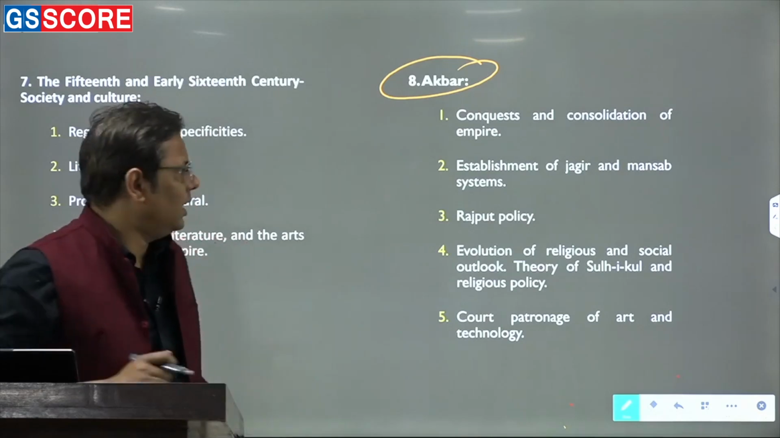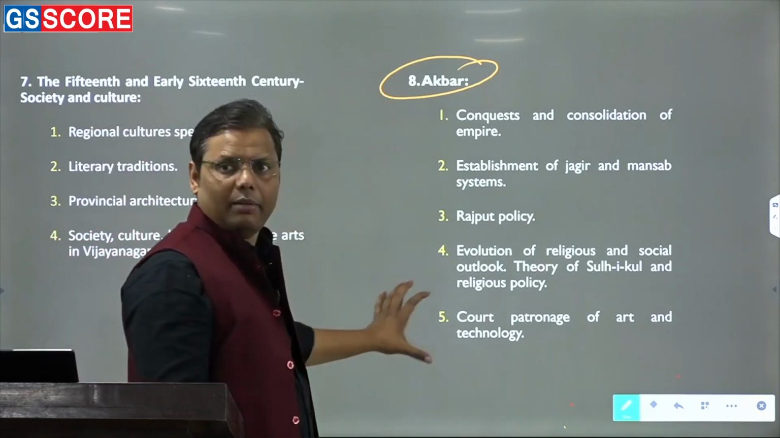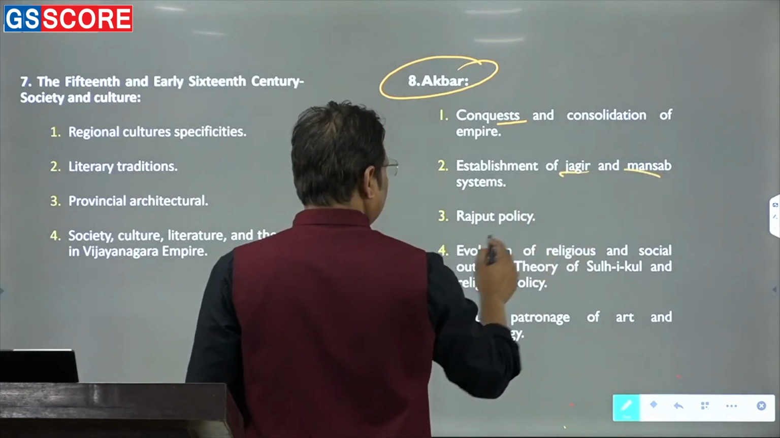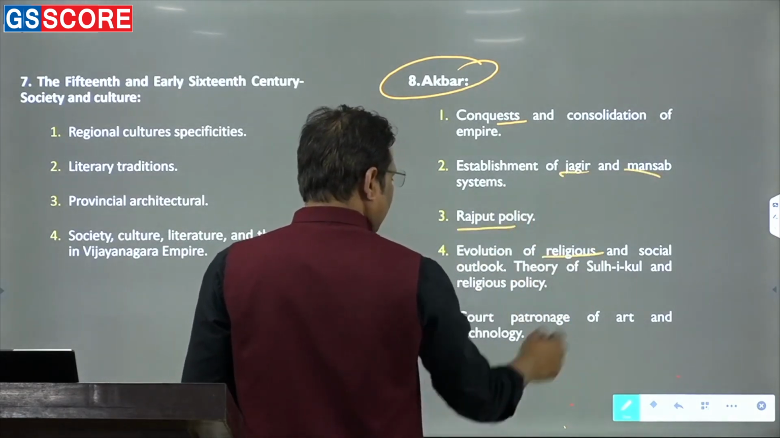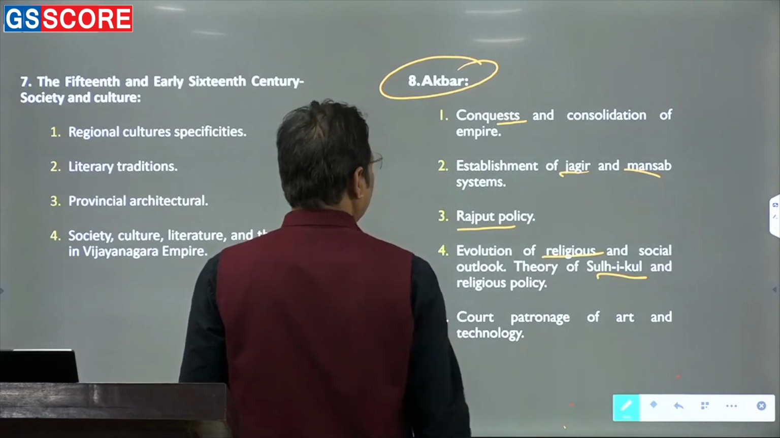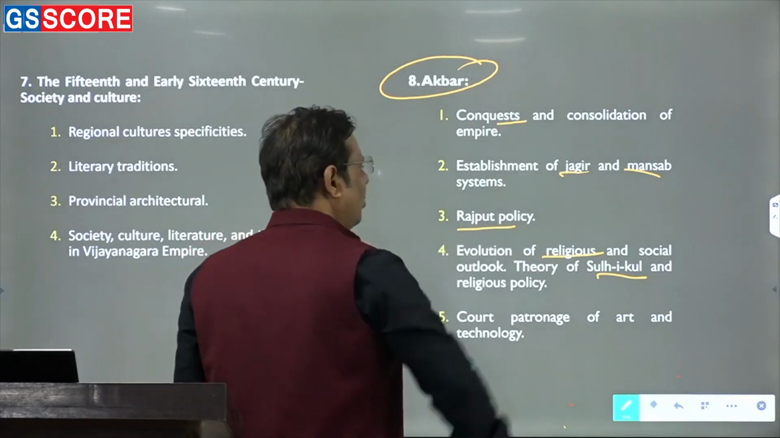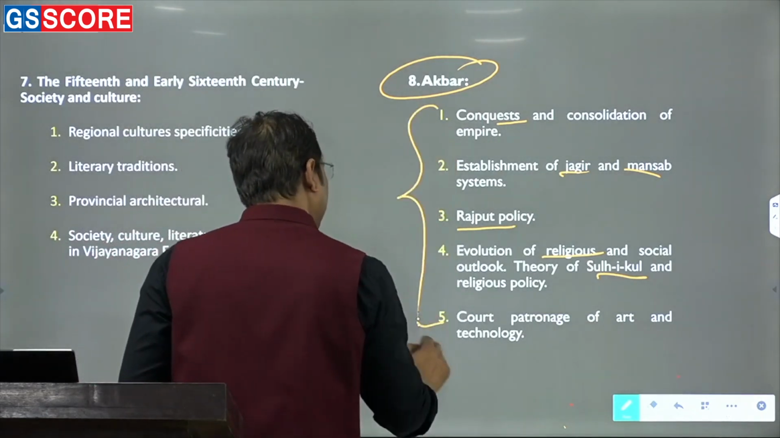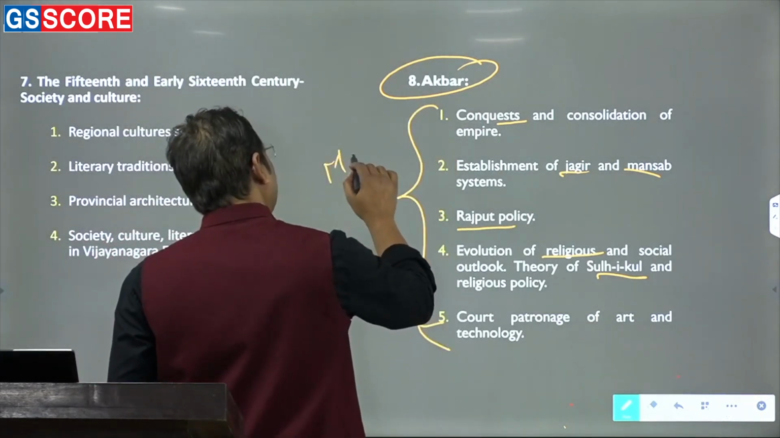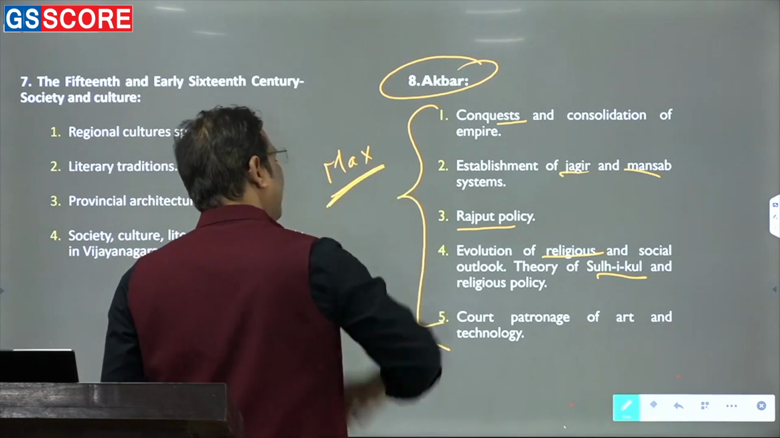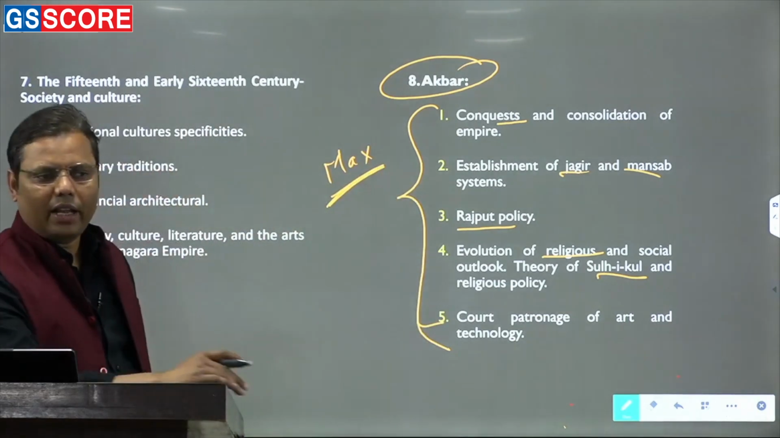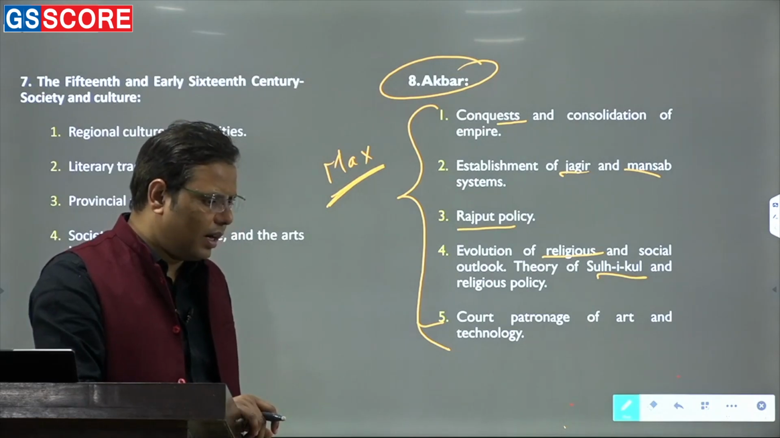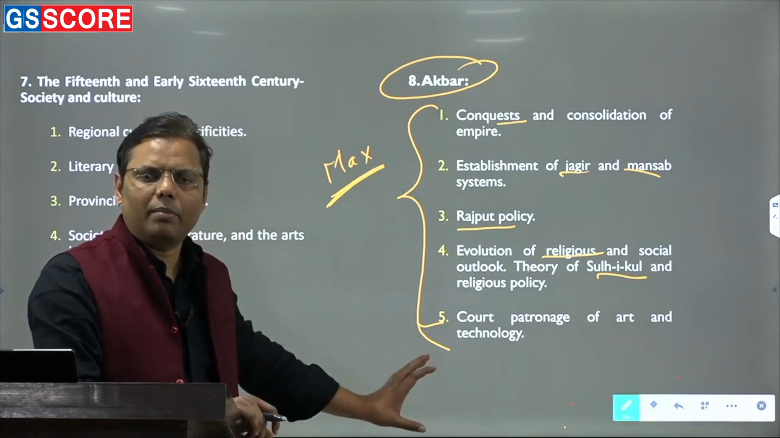So since there were so many things done by him, in fact most of them have been given here: conquest and consolidation, Jagir and Mansab system, Rajput policy, his religious policy, Sulh-i-Kul, court patronage of art and technology. Frankly speaking, if we talk about medieval studies by historians, maximum studies have been done on this part. Either you say Irfan Habib or Muhammad Habib, Muzaffar Alam, Sanjay Subrahmanyam, most of them have studied this topic extensively.